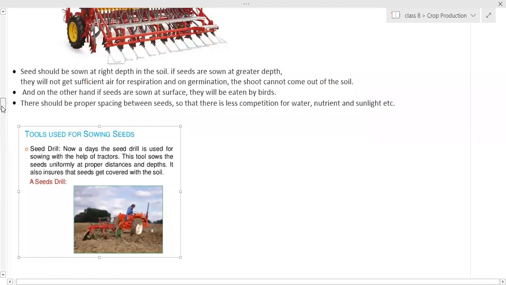So this is sowing the seed. Now the next step is nutrient management. This is about the implantation. Now we have prepared the soil, so seeds are sown. Now they're waiting for germination. They germinated also. So after germination, they are also living organisms. They need food, they need water. Just like we need food and water, they also need food and water.